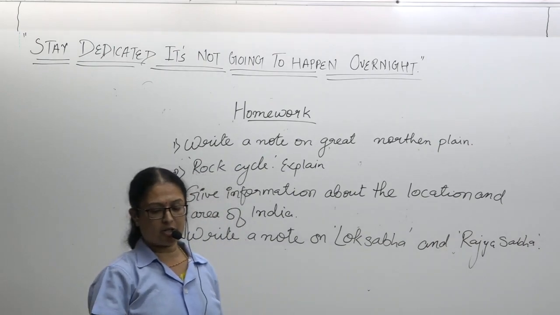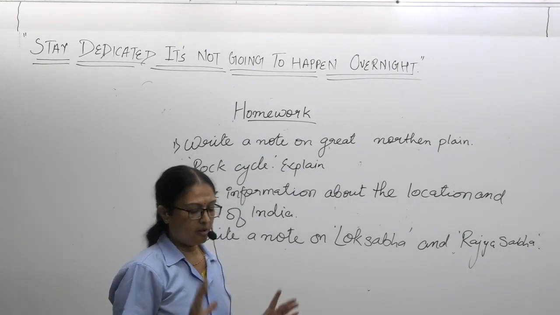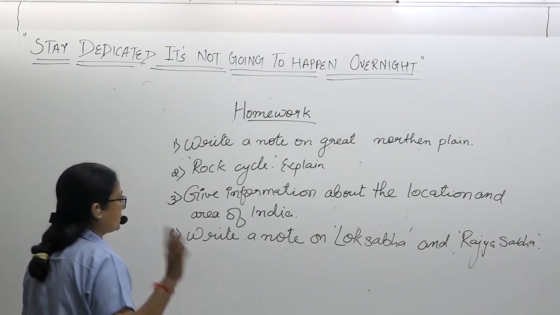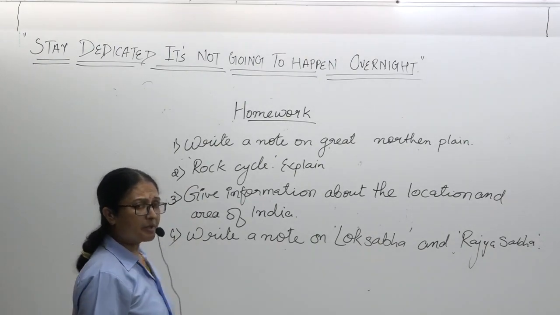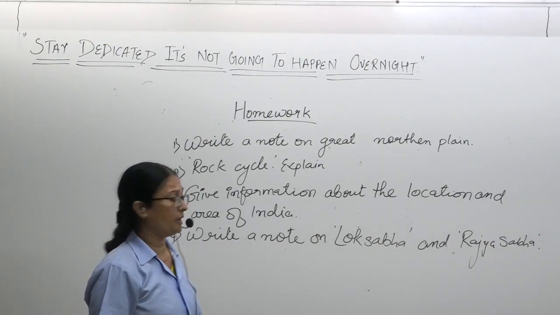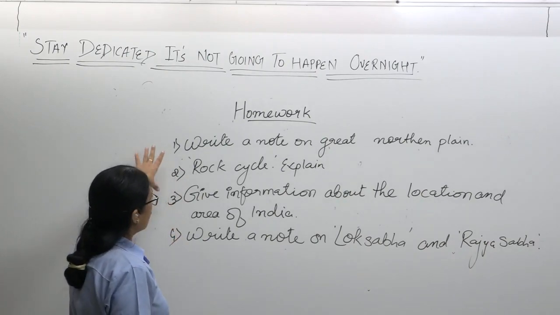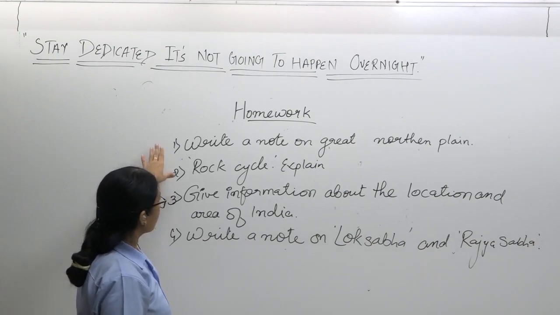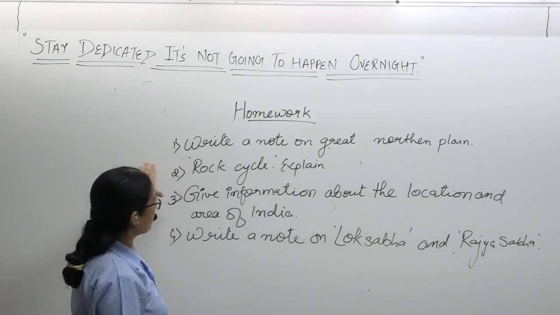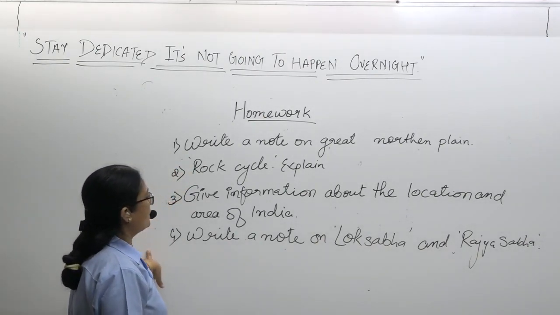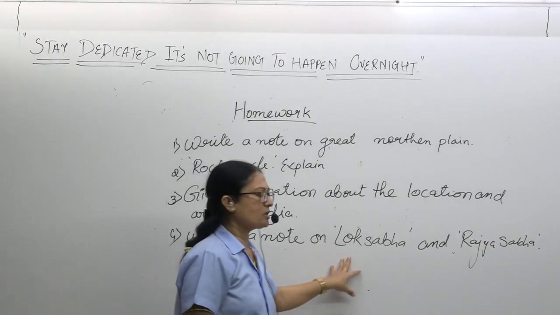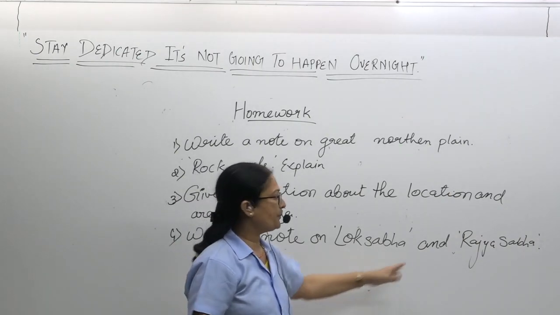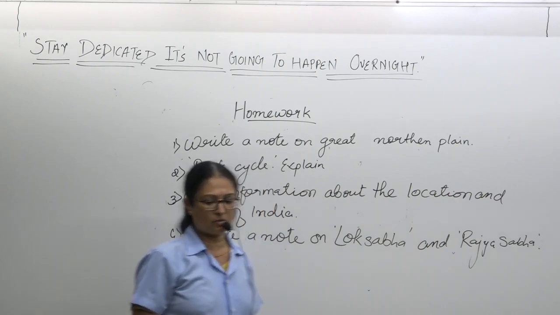In the next revision lecture we will continue with chapter 15. So right now we have done three chapters, 10, 13 and 14, for Sem 1. These are the important points for the particular chapters. Write a note on the Great Northern Mountains, Northern Plain, and rock cycle. Explain and give information about the location and area of India. Write a note on Lok Sabha and Rajya Sabha. If Lok Sabha comes, then the legislative assembly is fine. Rajya Sabha, then the legislative council.